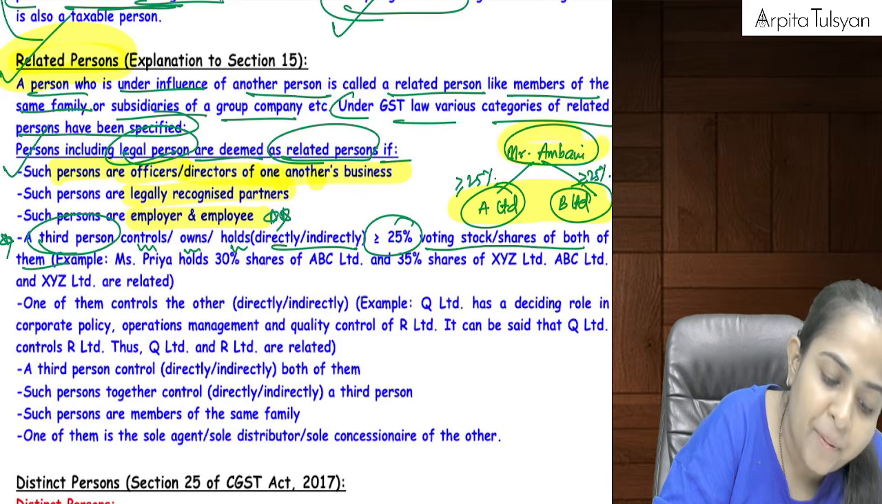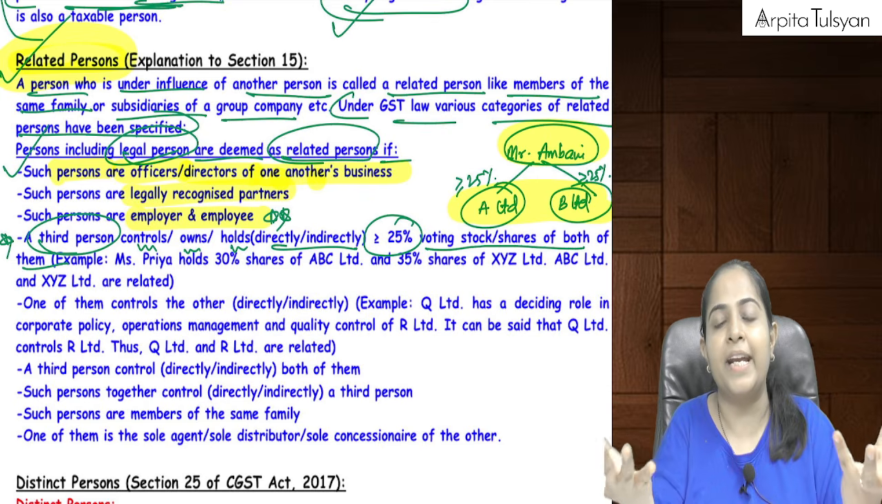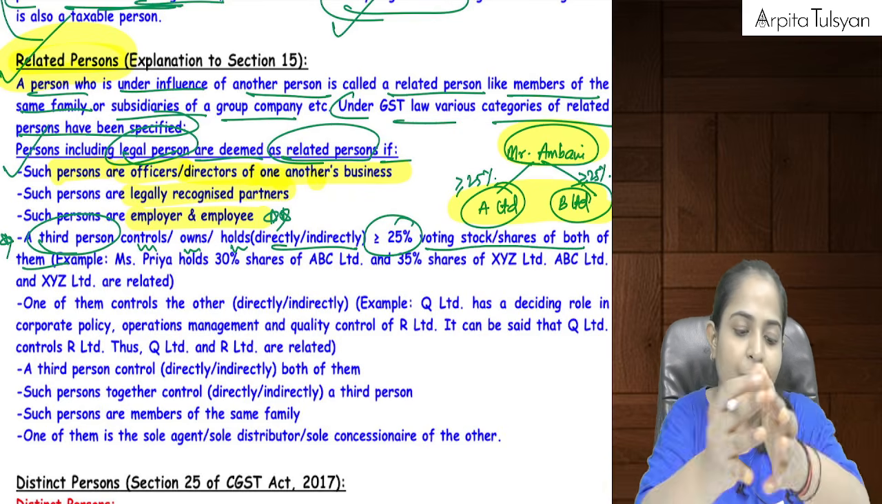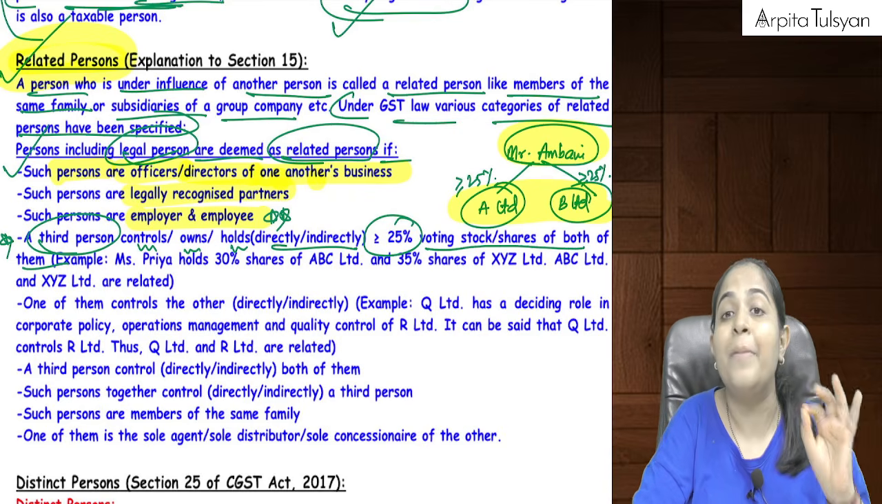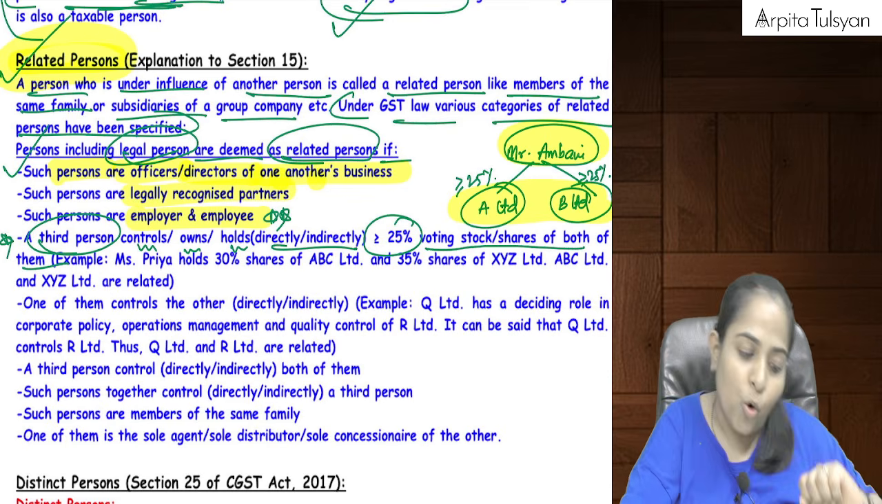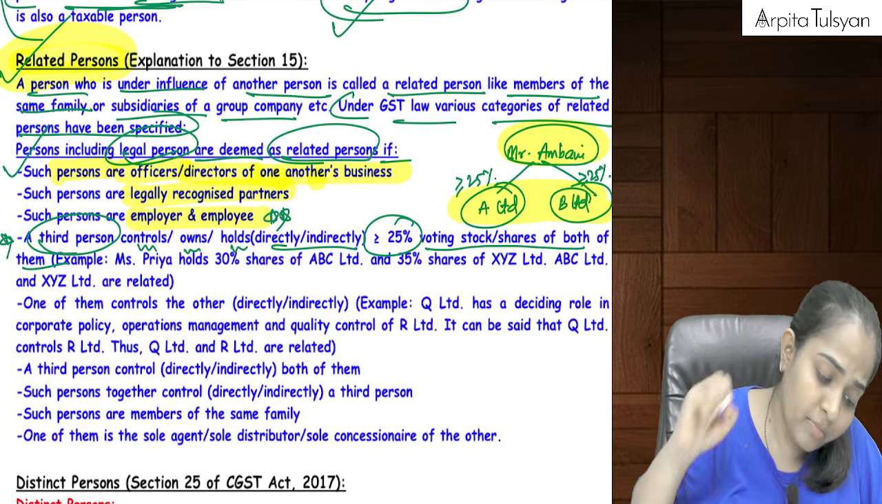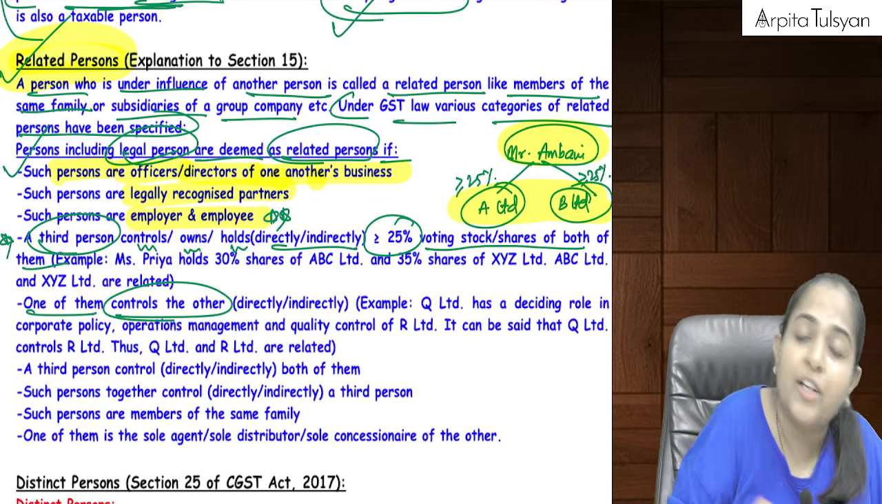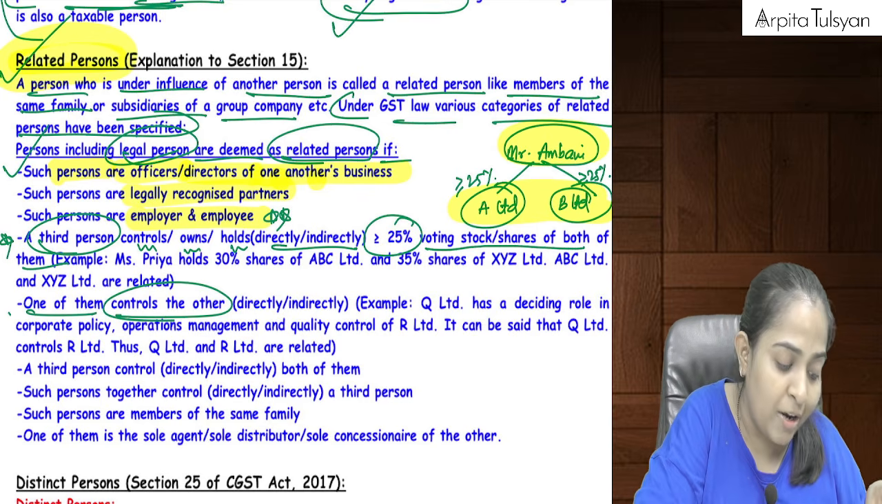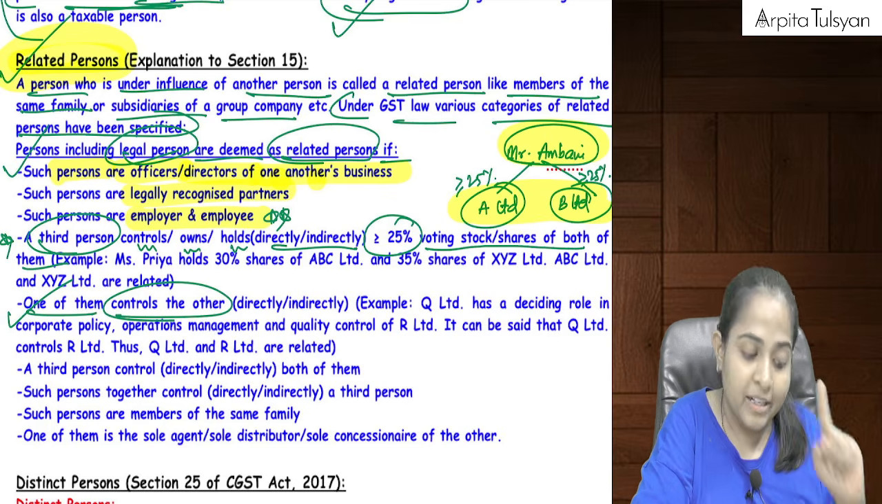A common person is holding at least 25% shares in two companies, so these two companies will be considered as related persons because they have a common ownership, a common holding. Then, one of them controls the other. Here, the third person is not involved. Please understand, the third person is not involved.